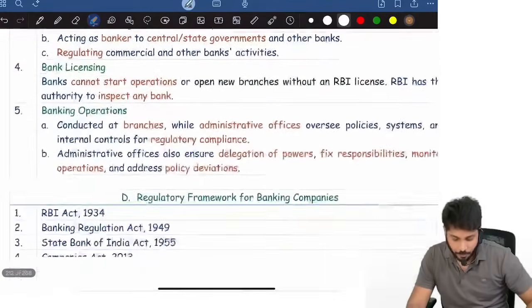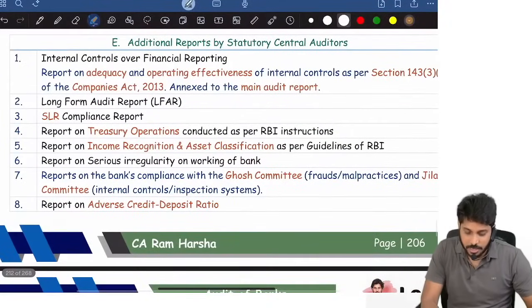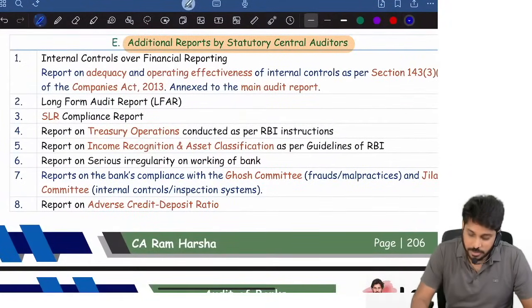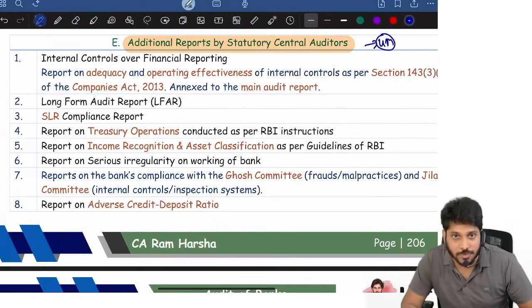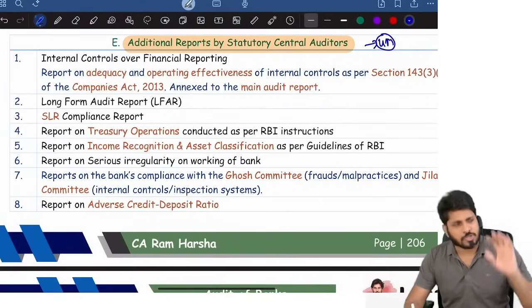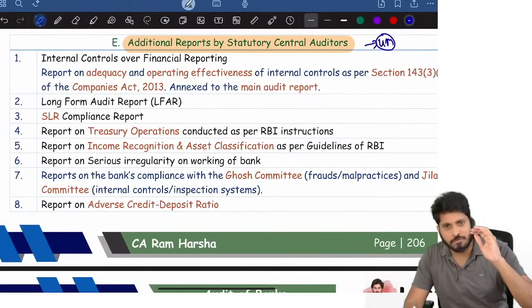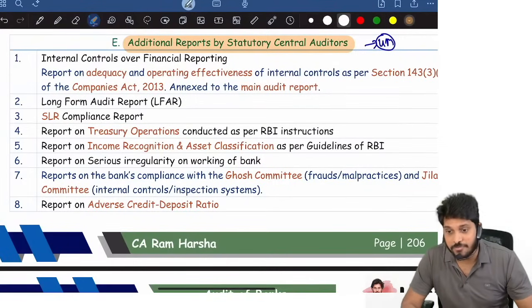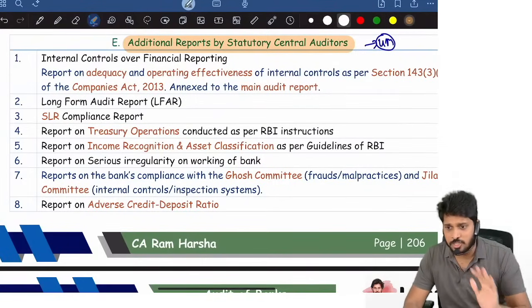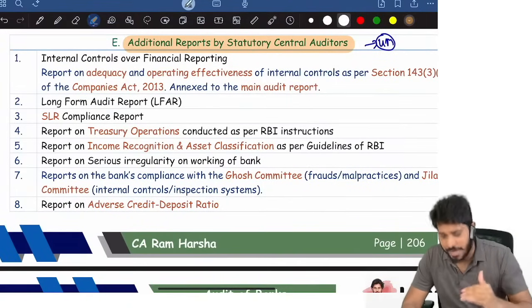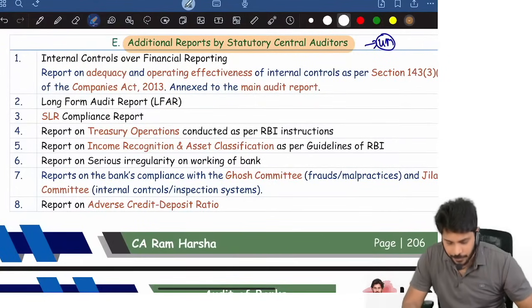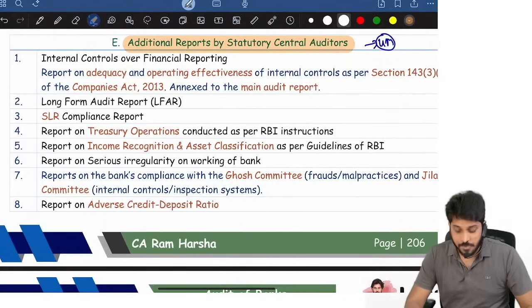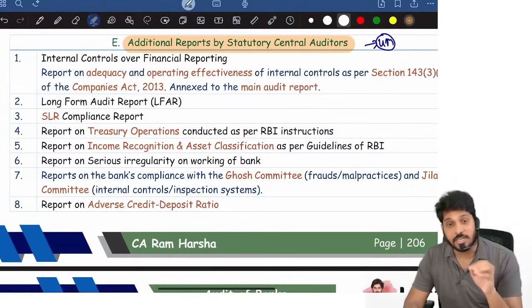Look at the additional reports which are given by the statutory central auditor. This itself can be asked as a direct 4 marks question. We give various reports. Of course, the ultimate objective is to give an opinion. That too we give through the audit report. Anybody can watch bank audit. Even if you have not studied earlier, because you already have subject knowledge of audit, you can study. I will make it understandable. So apart from the audit report, chartered accountants will also give additional reports. What are they?